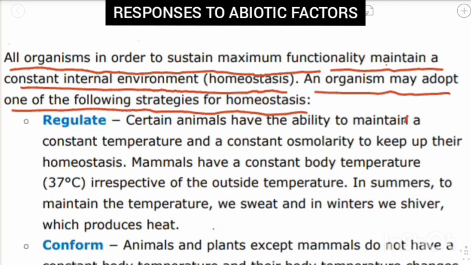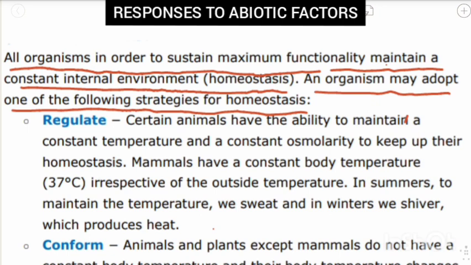When the constant internal environment is maintained, that is, homeostasis is maintained, then only the functions of the body will be perfect. Body functions might vary if homeostasis is not maintained, right?